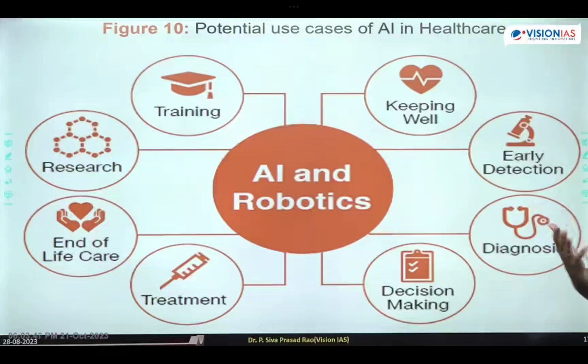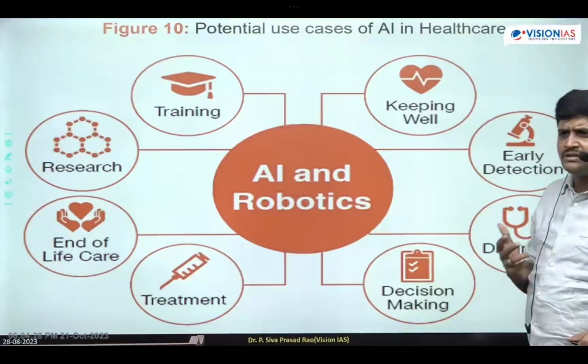Studying the medical reports, going through the scanning reports, giving advice on that. Medical reports means testing reports and scanning reports, and giving a report on what is actually there in them. All this is done with the help of these robots. In research also robots are useful: training the doctors regarding new surgeries, and training the paramedical staff regarding particular diseases like corona, how the paramedical staff should handle pandemic situations.